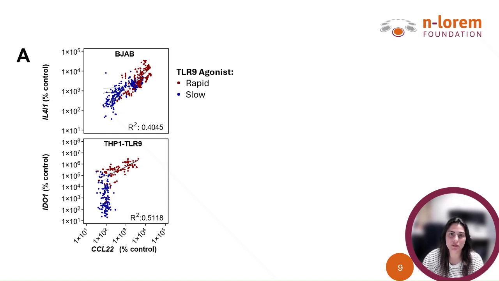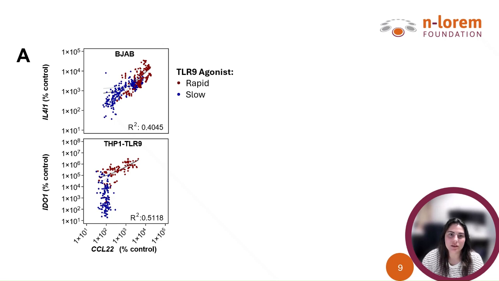Interestingly, in both cell systems, we observe a significant positive correlation between the degree of TLR9 activation and the upregulation of these two enzymes. We observed the strength of this relationship increase when ASOs were further segregated into rapid and slow TLR9 agonists, shown by the blue and red dots.